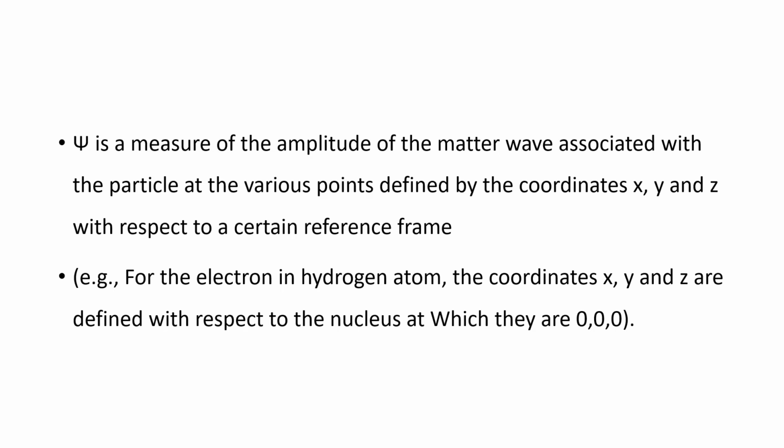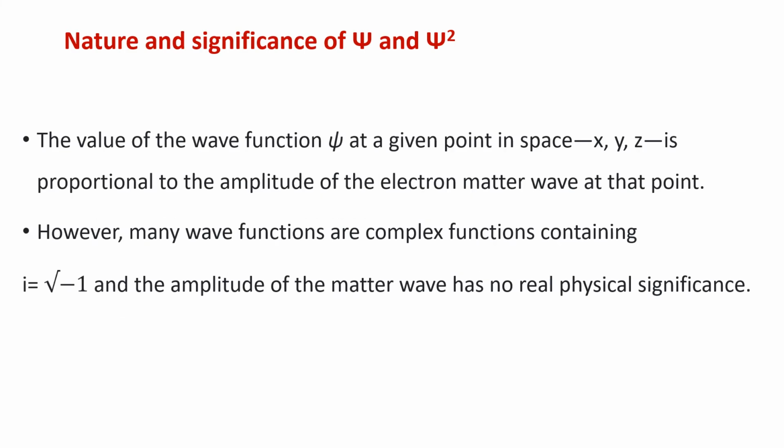For example, for the electron in a hydrogen atom, the coordinates x, y, and z are defined with respect to the nucleus at which they are 0, 0, 0. Next, we can discuss the nature and significance of psi and psi square. The value of the wave function psi at a given point in space x, y, z is proportional to the amplitude of the electron matter wave at that point.